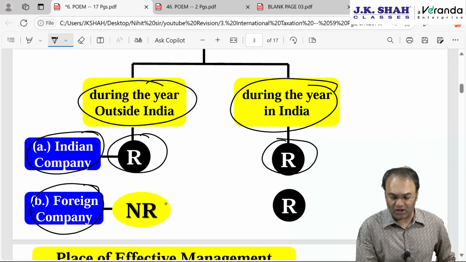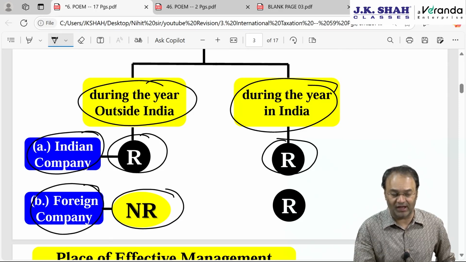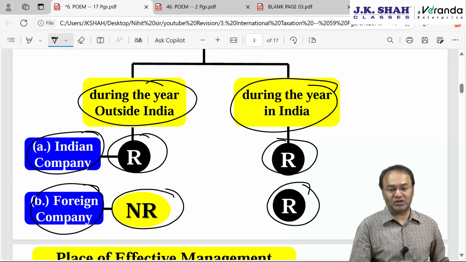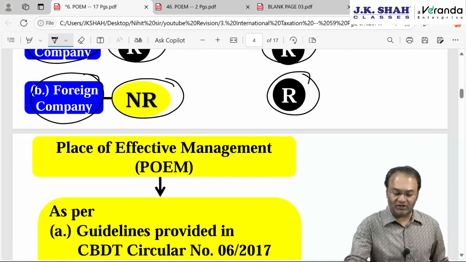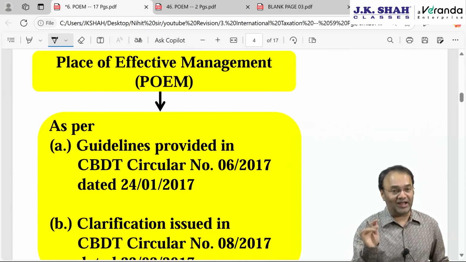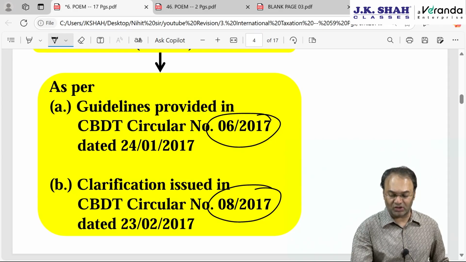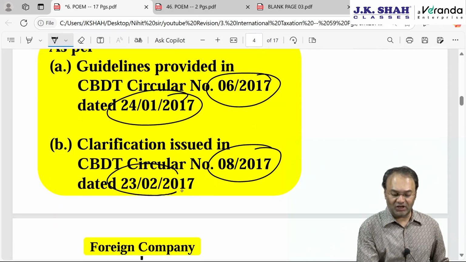As far as foreign companies are concerned, if the management, that is POEM, is outside India, then it will be non-resident in India. If the POEM is in India, then it will be resident in India. How to determine place of effective management? That is the key point. Now everything will be focused on that. As I said, that is not given in the Act. It is given by way of two CBDT circulars of January 17 and February 17.